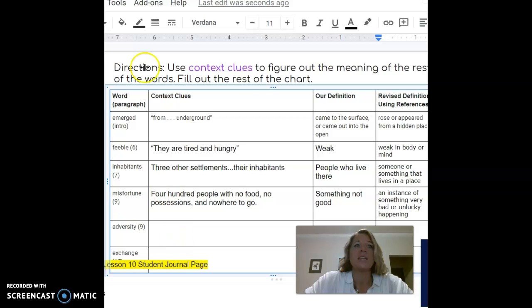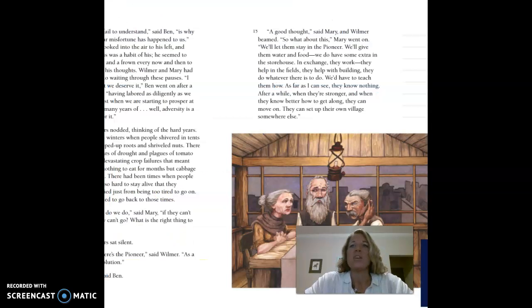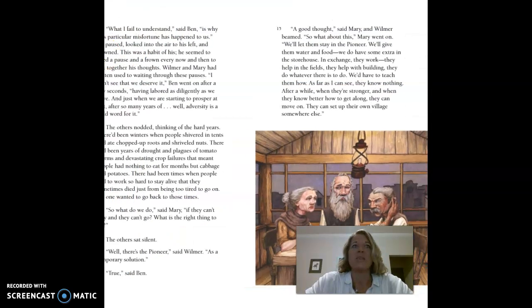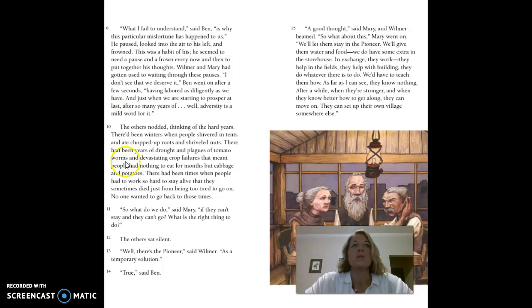Next word is adversity, also in paragraph 9. So we already know in paragraph 9 they're talking about some things that they wish had not really happened. So let's see what we can figure out with this word adversity.